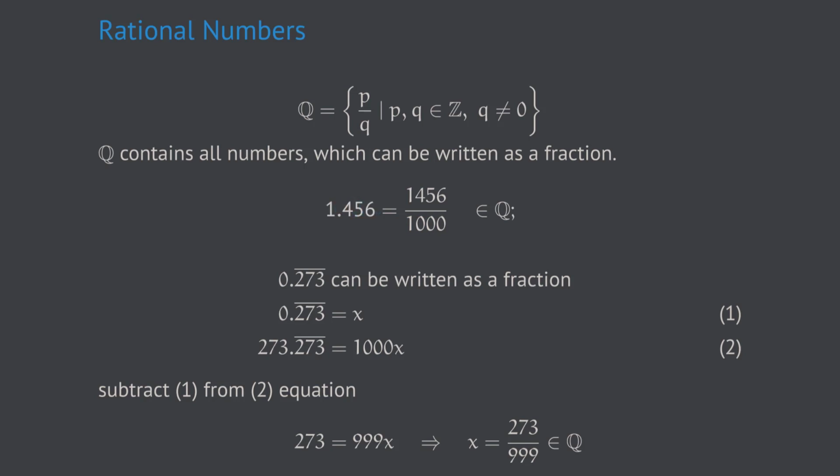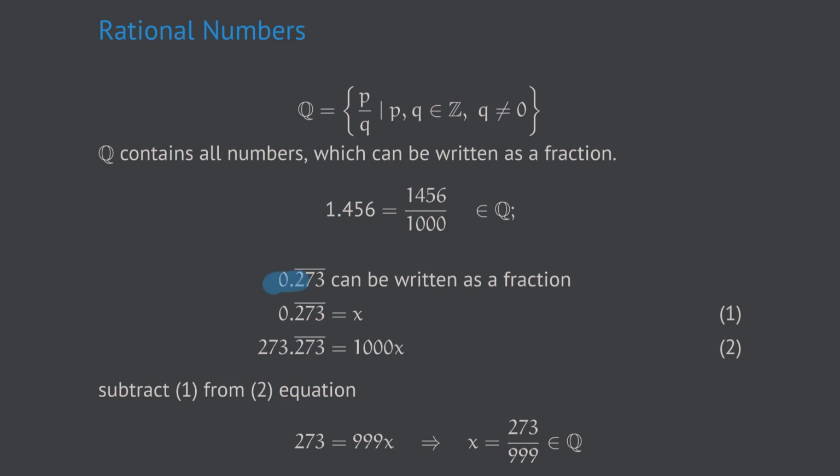So the result of that little game is that we have shown how to represent a given decimal number as a fraction or a rational number. This at least is true for all decimal numbers with a finite number of decimal places, something like 1.456. But you know that there are decimal numbers which are called periodic decimal numbers.